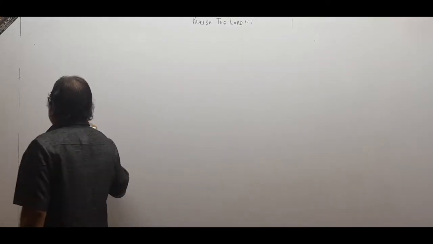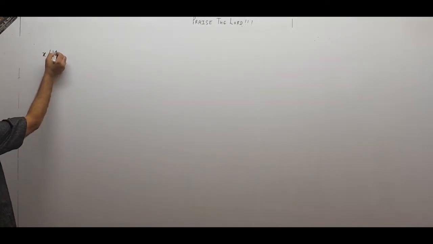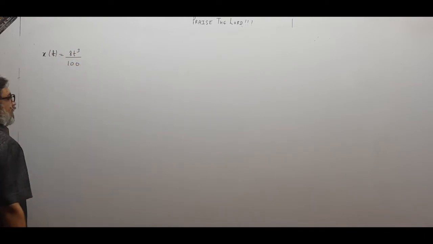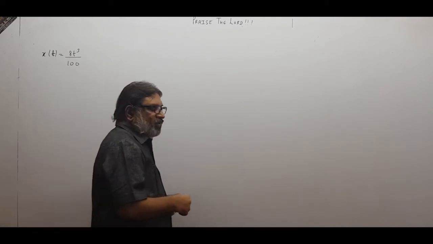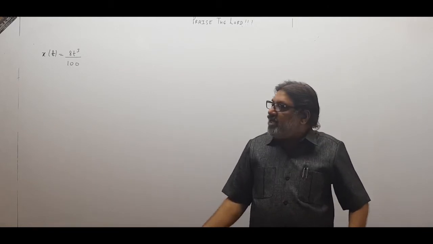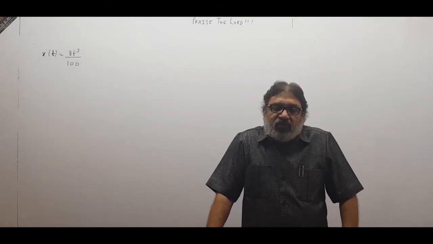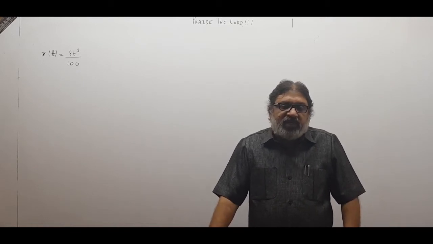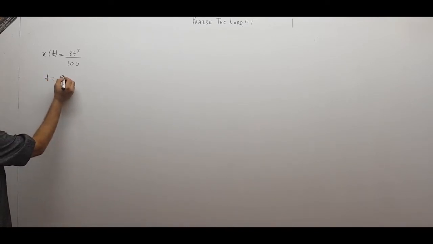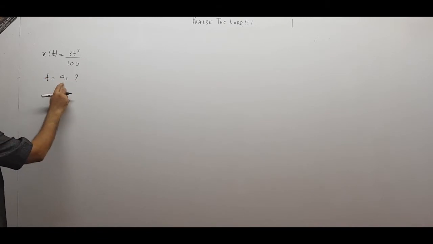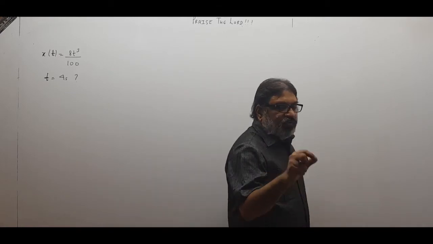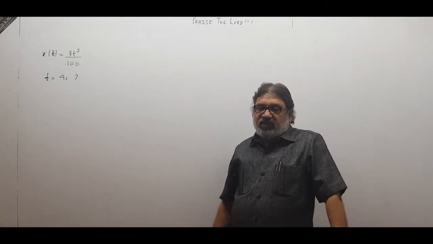Supposing the position of an object with respect to time is given by x(t) = 8t³/100. Supposing this is the formula connecting the position x of the body and the time t, 8t cube upon 100. I have taken this formula randomly. I want to check what is the velocity of the body at t equal to 4 seconds. Now again see, I am not taking a time interval, but I am giving you a point of time, t equal to 4 seconds. What is the velocity? I want to know that.